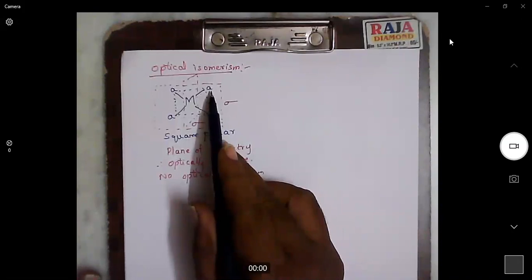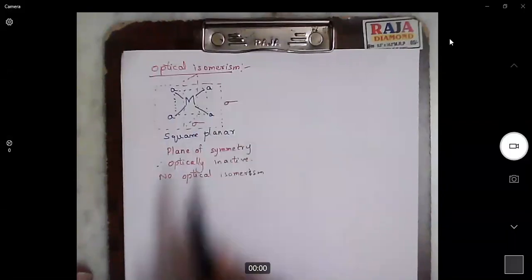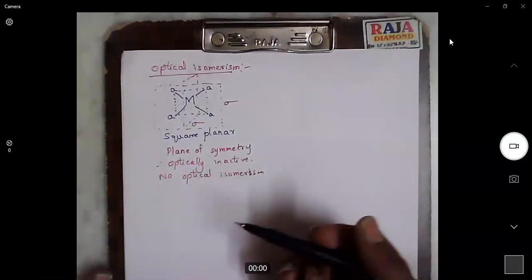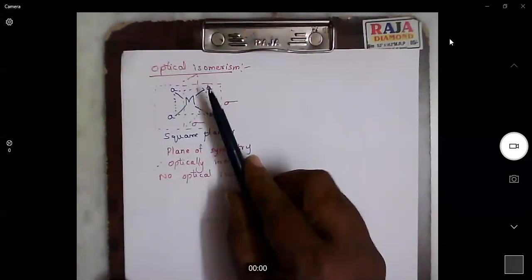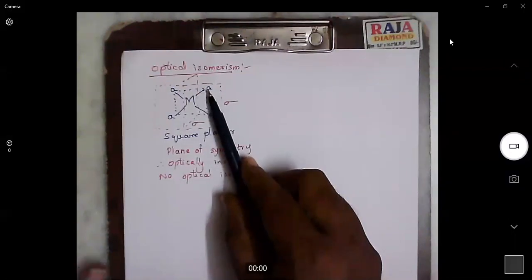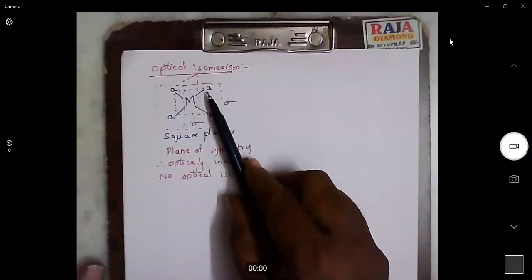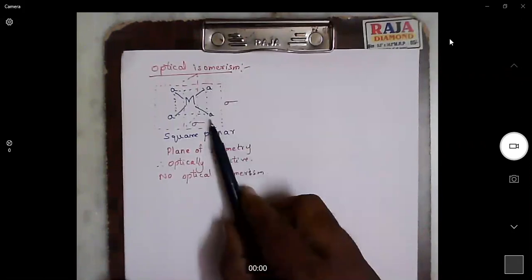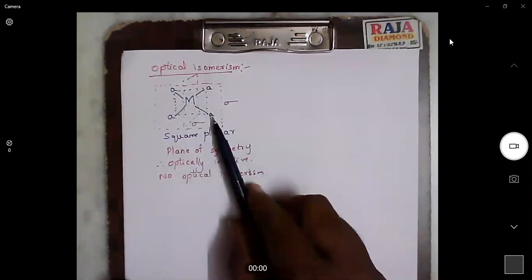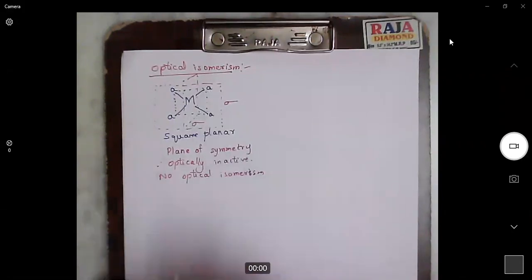What is an atom? After all, an atom is composed of electrons, and the electron clouds are almost spherical in nature. So when we bisect an atom into two halves, the upper half will have electrons, and the lower half will also have electrons. It is like bisecting a sphere into two equal parts. So when we bisect each and every atom into two halves, they are exactly mirror images of each other.